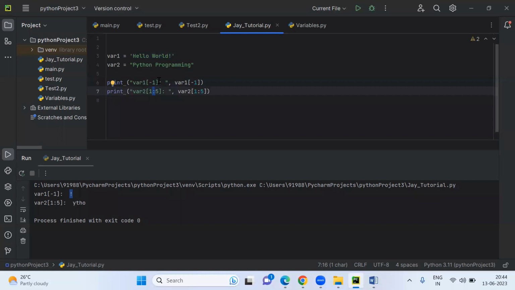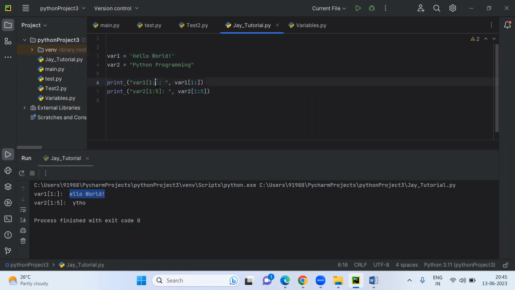Here it's not like that, it's a colon. So if you want everything after one, the rest of the characters, you write it like this, and it will give you all the values. Now run, and you get ello world, starting with E at the first position.